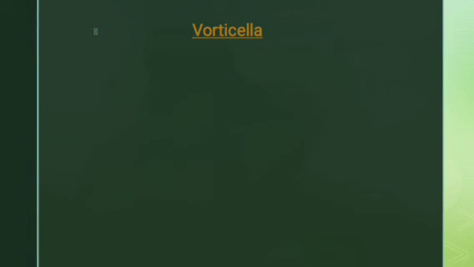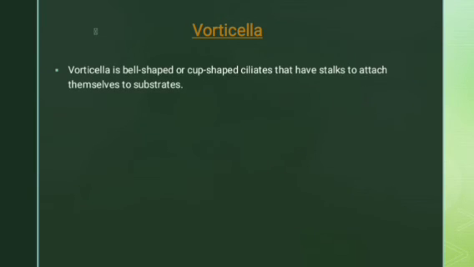Okay, students. Next is Vorticella. Vorticella is one kind of protozoa. Vorticella is bell-shaped or cup-shaped ciliates that have stalks to attach themselves to a substrate. So it is a bell-shaped or cup-shaped organism which has a stalk, like a branch-like structure, used to attach to surfaces.